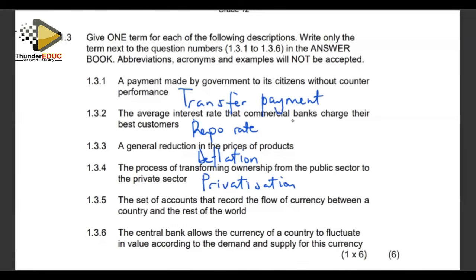And the opposite, if you are turning businesses from private to public ownership, that is called nationalization.